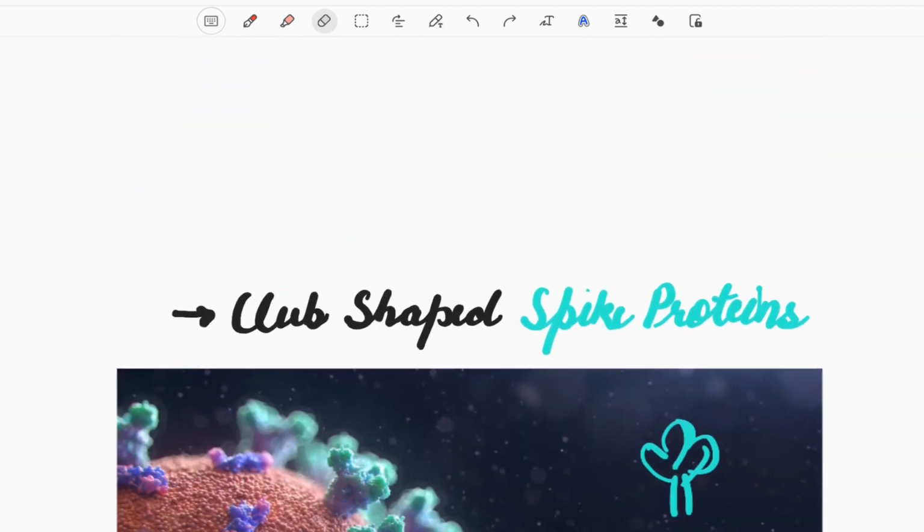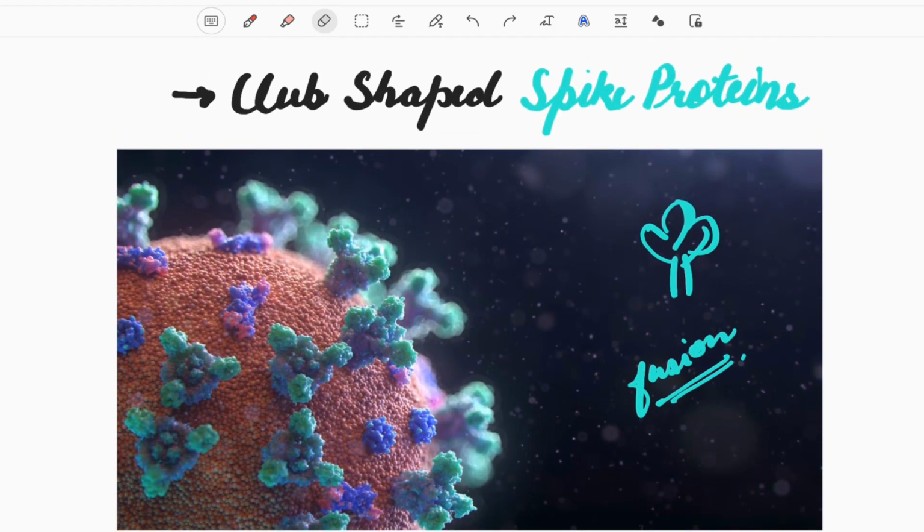Moving on, as you can see, on the surface you can see these proteins. These are called spike proteins, and the rest are the membrane proteins or envelope proteins.